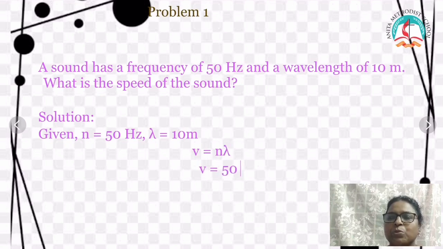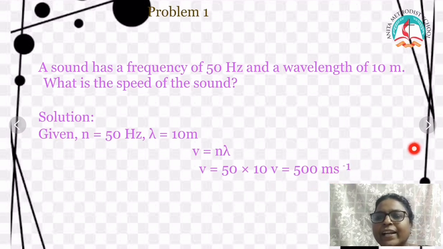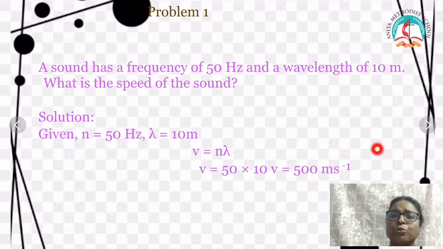So how to solve this problem? V equal to N lambda. We can substitute the value of N and lambda, and then you will get the answer. That is 500 ms power minus 1. So the unit is ms power minus 1, meter per second.